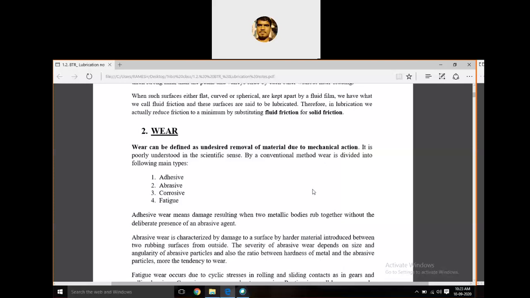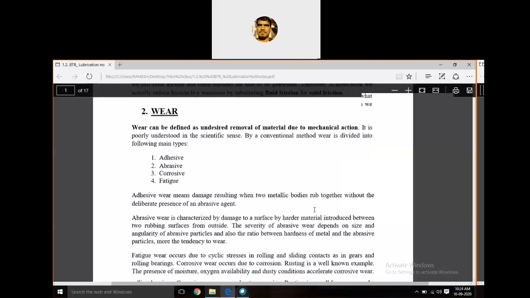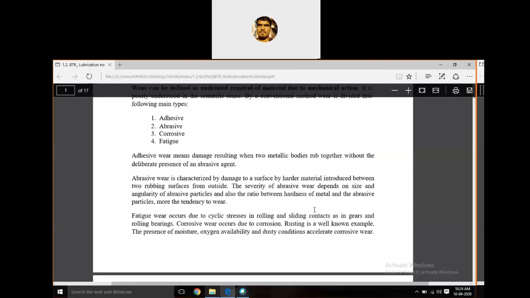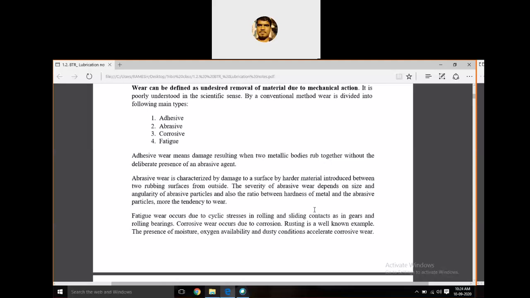Okay, and it is poorly understood in the scientific sense by conventional method. Wear is divided into the following types. There are so many types of wear. Mainly, we can categorize adhesive wear, abrasive wear, corrosive wear, and fatigue wear. These are the important types. Of course, there are so many types of wear, but these four are the important ones, majorly contributing to the wear: abrasive type of mechanism, adhesive type of mechanism, corrosive, and fatigue.